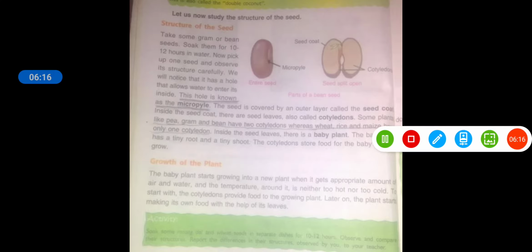These two pieces are called cotyledons, and they store food for the baby plant. And we see here there is a black spot over the seed. This is called the micropyle, and this micropyle allows water to enter into the seed.